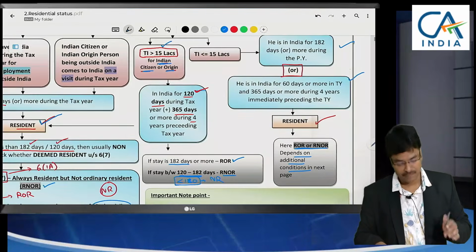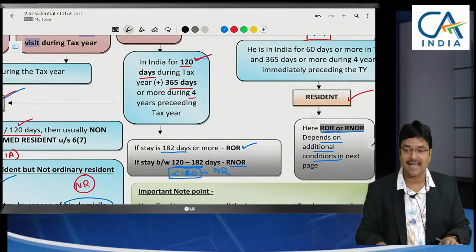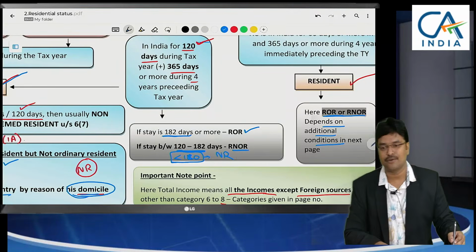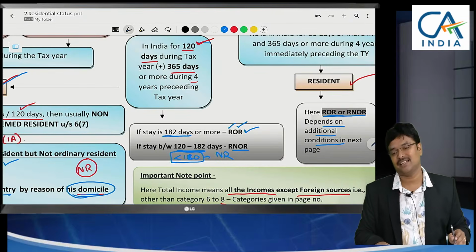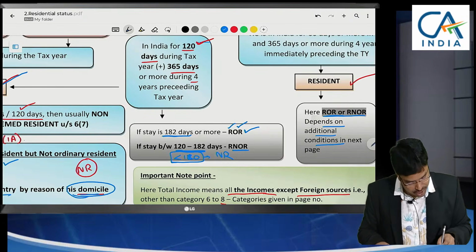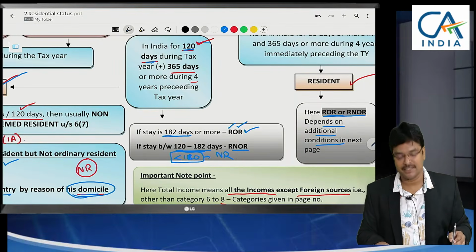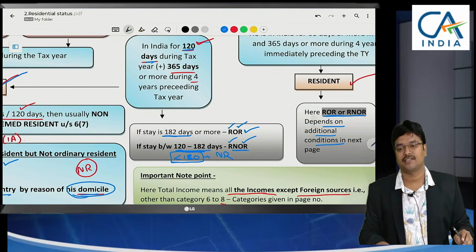Am I clear, sir? So, an Indian citizen having total income greater than 15 lakhs, if he stays in India for greater than 182 days, then he will be called not only resident but also ordinary resident. But if he stays for 120 to 182 days, then he will be called resident but not ordinary resident.